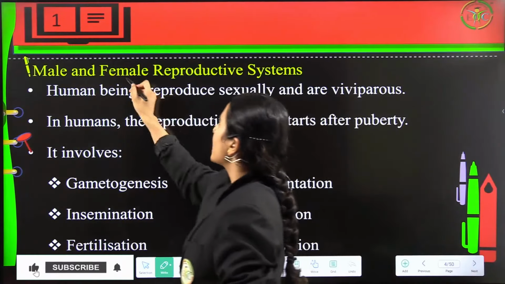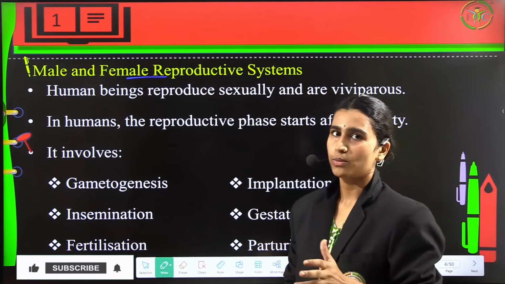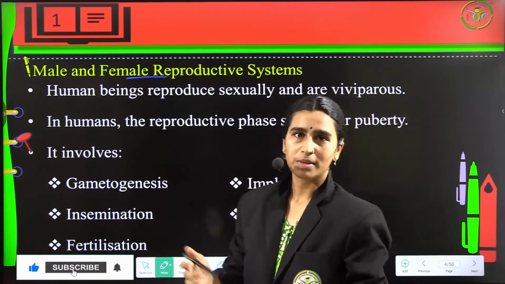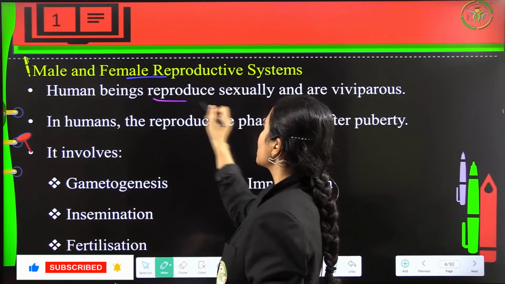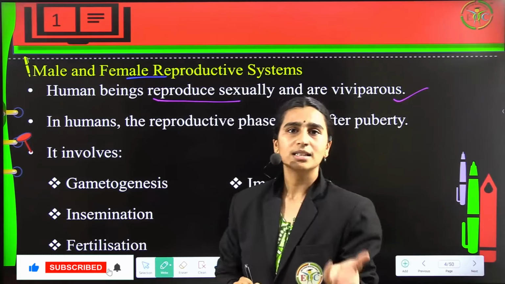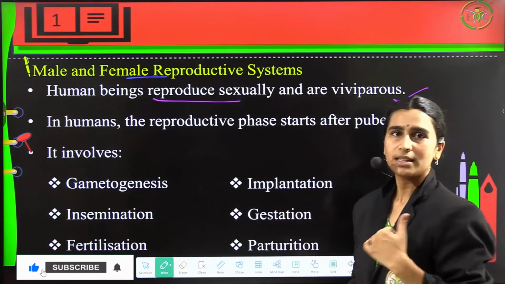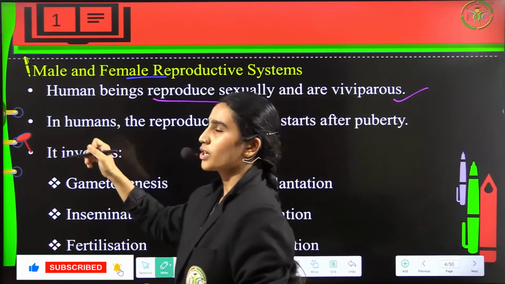So male and female reproductive systems are the ones which are most commonly seen in human reproductive systems. So we have both males and females, and human beings reproduce sexually, and they are viviparous animals. That is, the young ones come out after the growth has happened inside the female womb.